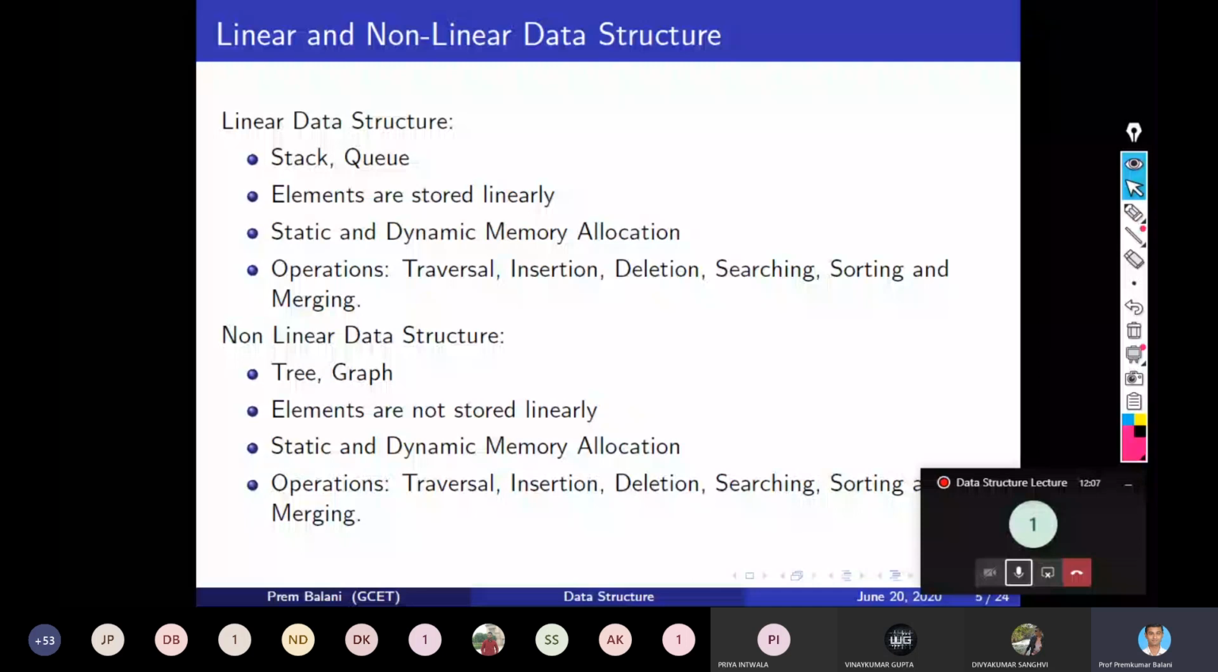and both have operations like traversal, insertion, deletion, searching, sorting, merging, right? So you can traverse, you can insert an element, you can delete an element, you can search for a particular element, you can sort the elements, and you can also merge two stacks, two queues, two trees, two graphs. These merging operations you can do. Later on we will see in detail what a stack is and what operations we can do on it, and then we will study queue also.